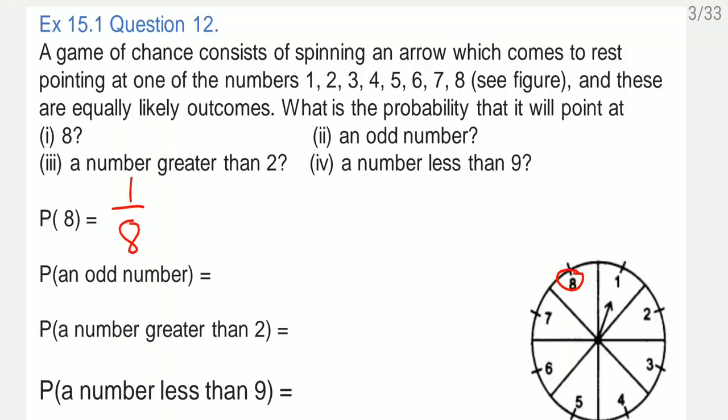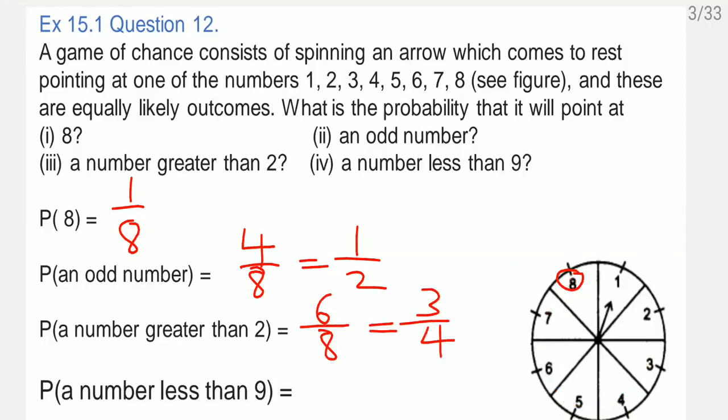Second one, what is the probability of an odd number? See the odd numbers. This one is odd, this is odd, this is odd, and this one is odd. So this way, how many numbers are odd? 4 numbers are odd. So here I'll write down 4 by 8. So it comes as 1 by 2. Now probability of a number greater than 2. Now greater than 2, all these numbers are greater than 2. That means 6 numbers are there. So here I'll write down 6 by 8 and now 3 by 4.